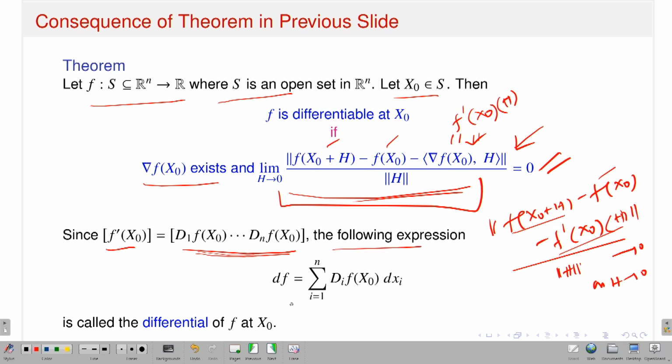And the following expression df I have written, which is nothing but the sum of del f del xi at x naught times dxi, is sometimes called the differential of f at x naught. That means if all the first order partial derivatives at the point x naught exist, then I consider the sum over dxi: the first order partial derivative with respect to the xi variable at x naught times dxi, summed from 1 up to n. I denote this as df, and this is sometimes called the differential of f at x naught.